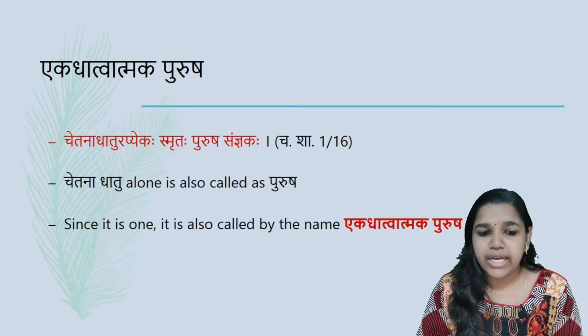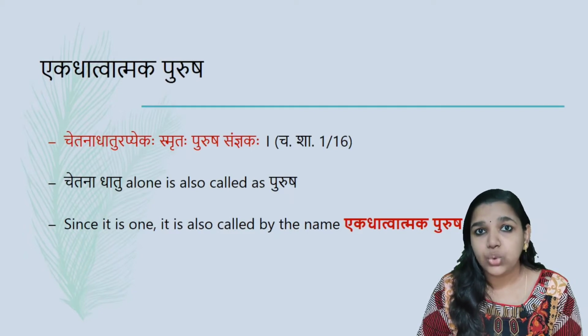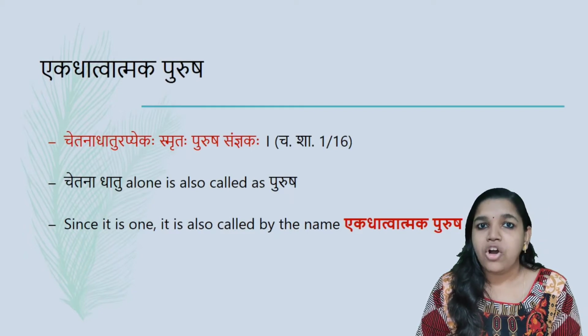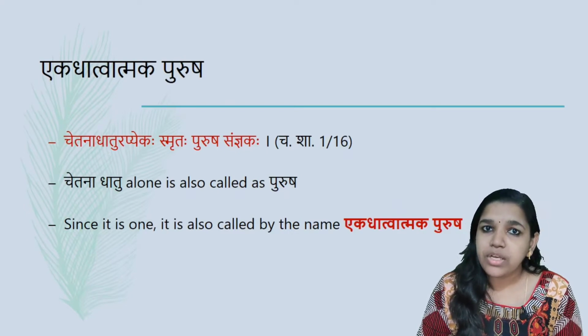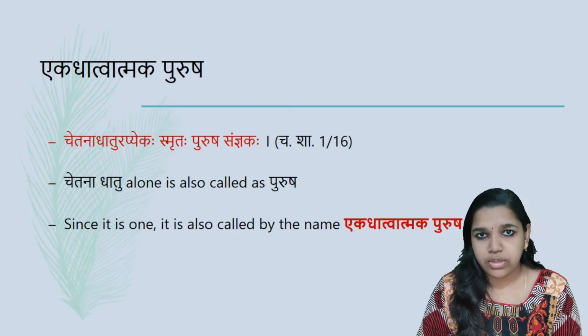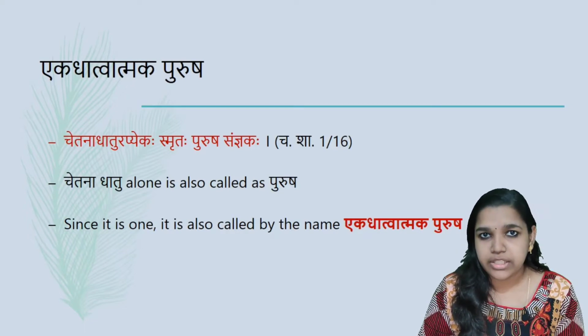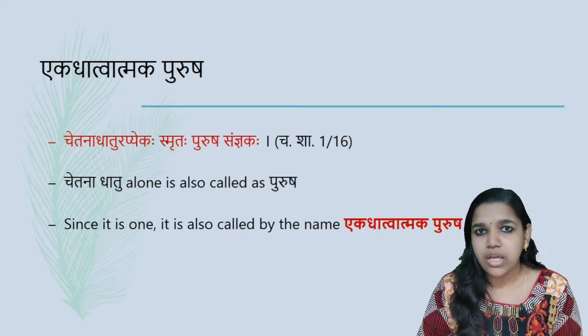Chetana Dhaturapyekaha Smrataha Purusha Sanjnakaha. That is, the Chetana Dhatu alone is called Purusha, or the Sharira in which the Chetana is present, that we call the Purusha or Ekadhatvatmaka Purusha. As there is only one factor, we call it Ekadhatvatmaka Purusha.